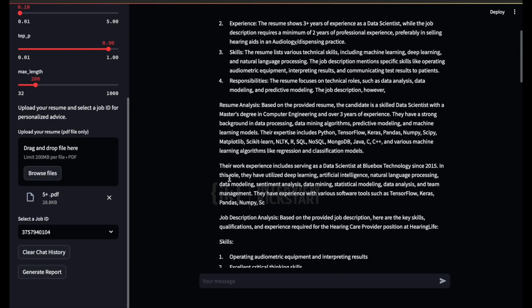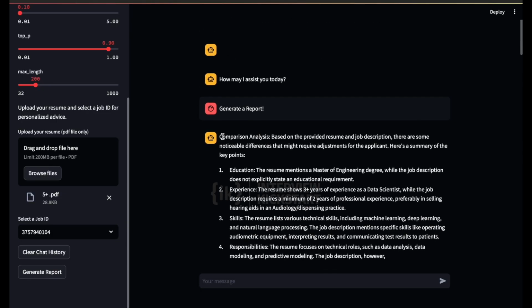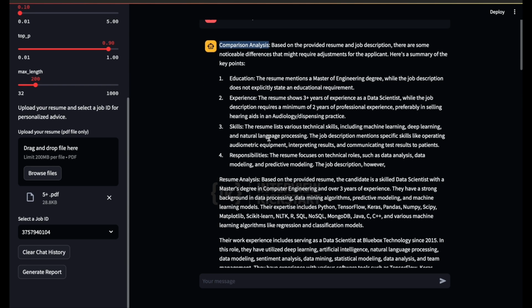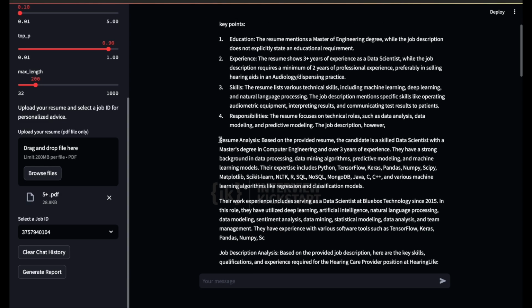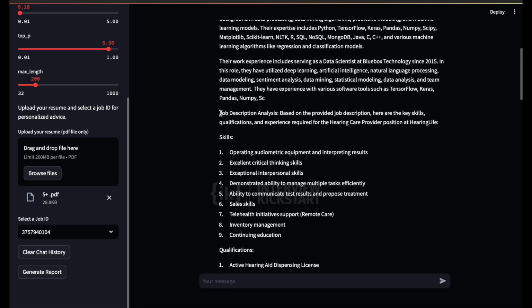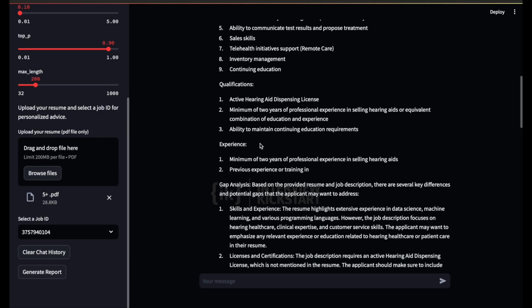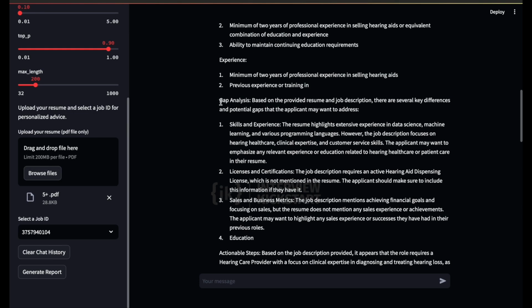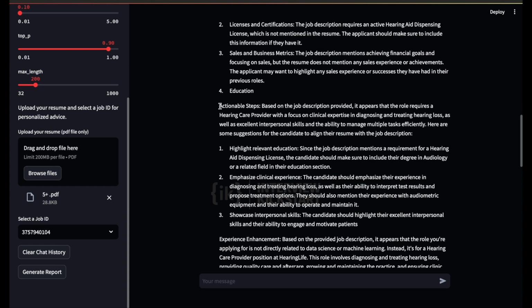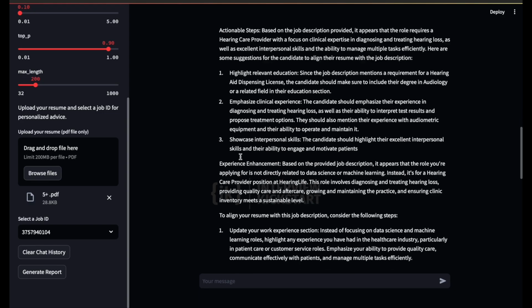Let's go over the different sections present here. We have the section for the comparison analysis, which compares the provided resume and the job description. We have a section for the resume analysis, which summarizes the resume content. Similarly, we have a section for the job description analysis, which summarizes the job description. We have a section for the gap analysis, which compares the resume and the job description and tells us what the gaps are. We have a section for the actionable steps, which the user can take in order to become more relevant for that particular job.